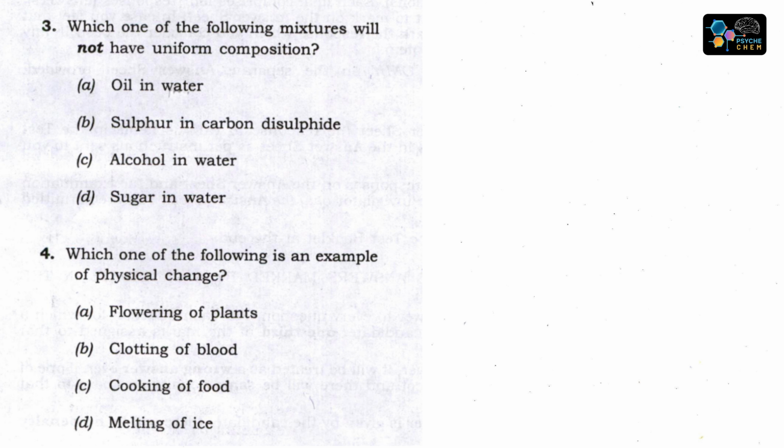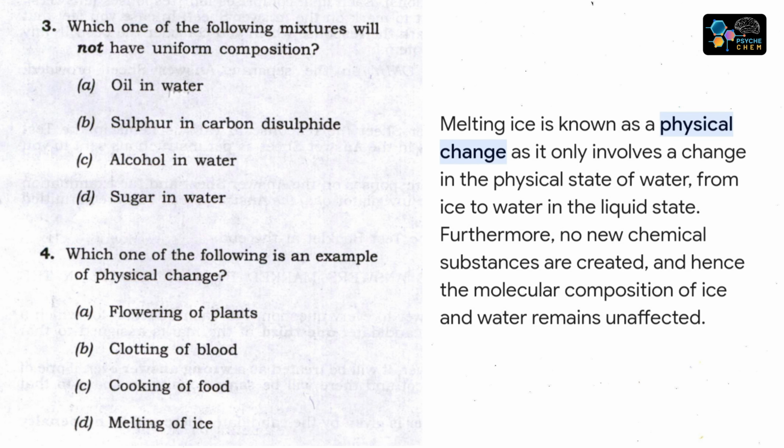So next question, which one of the following is an example of physical changes? You heard about physical changes and chemical changes in your NCERT class 7th or 8th standard. Flowering of plants, clotting of blood, cooking of food, melting of ice. Basically we know that in physical changes things are reversible, but in chemical changes things are irreversible. So boiling, melting, freezing and shredding are examples of physical changes. So melting of ice is the example of physical changes. So the right answer is D.